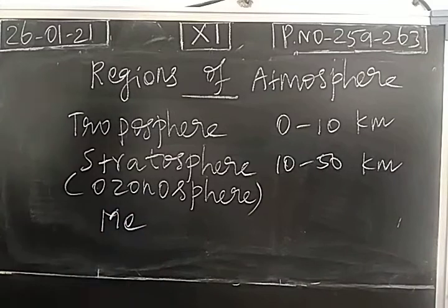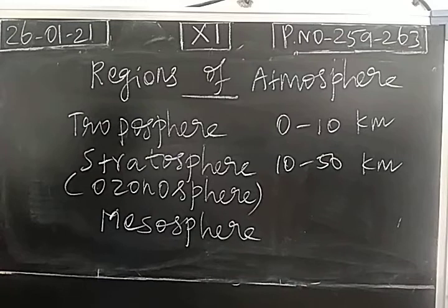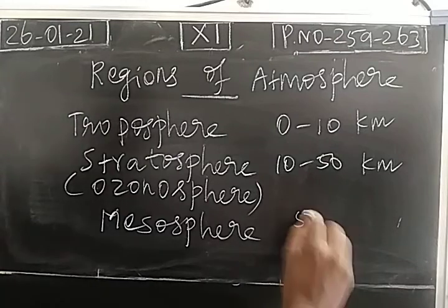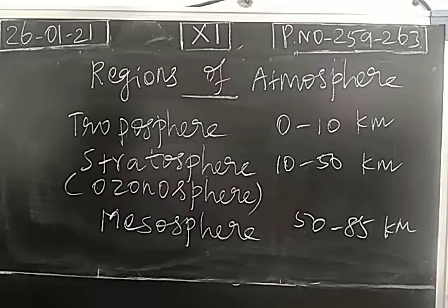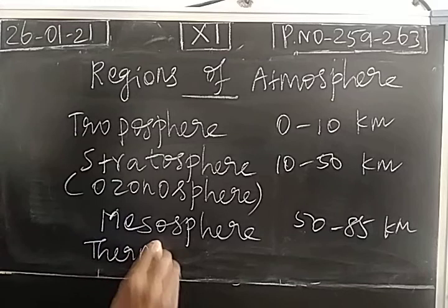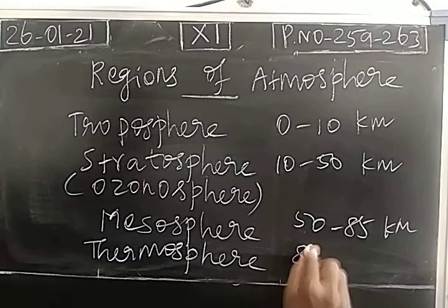Next, the mesosphere. The distance is 50 to 85 kilometers. Then the thermosphere, 85 to 100 kilometers.